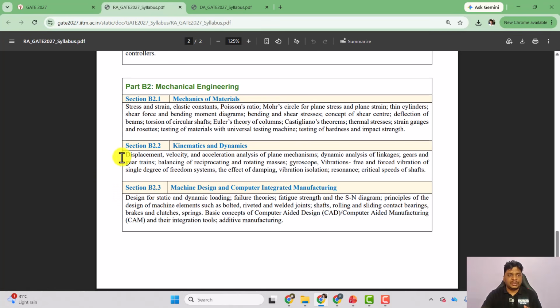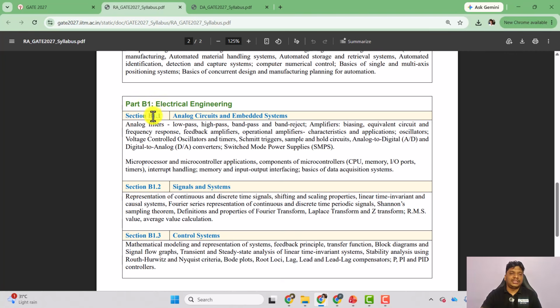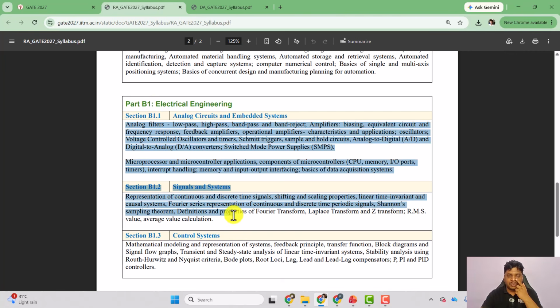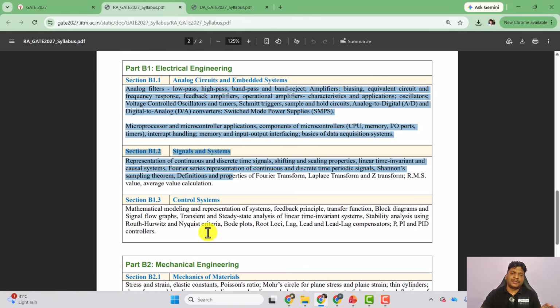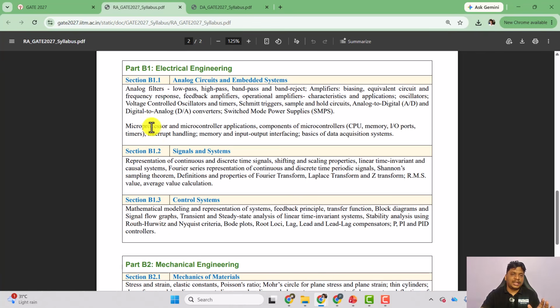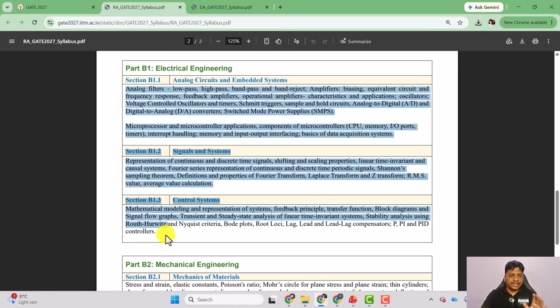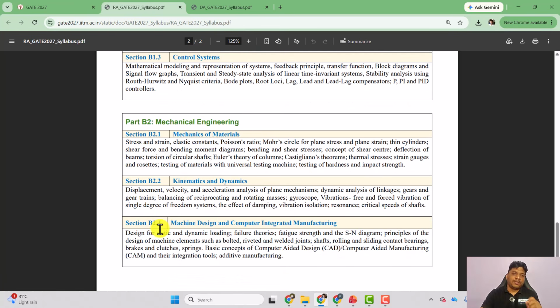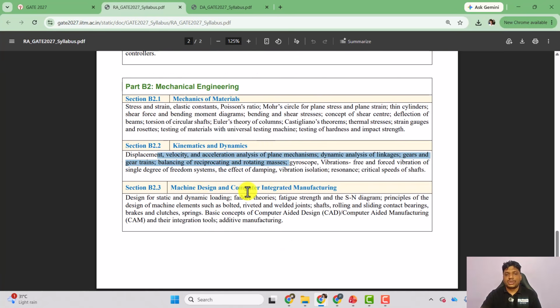So this thing is also covered, this thing is also covered. For this one and this one you can just follow the previous year papers. Same for electrical engineering, you can just follow the previous year questions for this particular topic. That is more than enough for electrical and mechanical engineering. So if you are from electrical, just follow your GATE electrical syllabus content and solve the previous year questions. For mechanical also you can follow the same content and previous year questions, but for this particular section only, I think there will be different types of questions, right? But as of now, this is the first time they are conducting this particular exam.